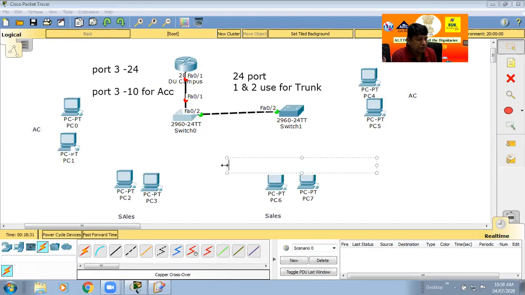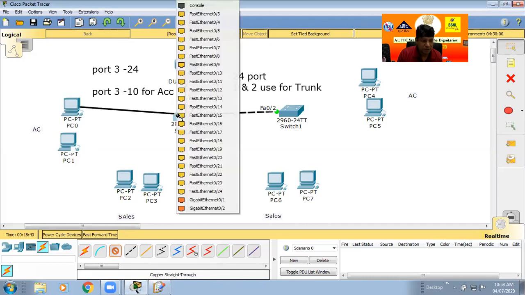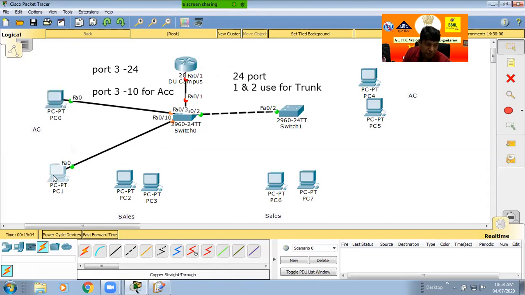The meaning of this is the port number 3 to 10. Suppose I take one cable and keep it here, and click on this computer, port number 0, and here click port number 3. That means this PC is related to the account PC. Okay. And another click here, number 10. So if I put any cable between 3 to 10, this is known as an account computer. Okay.